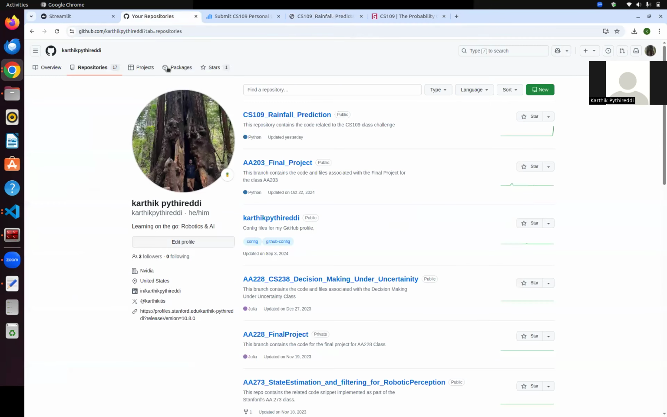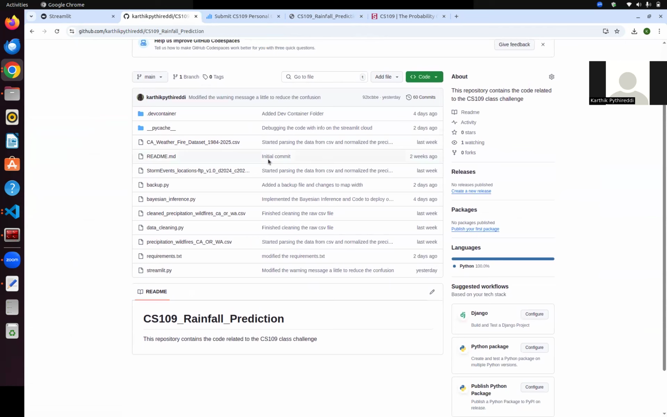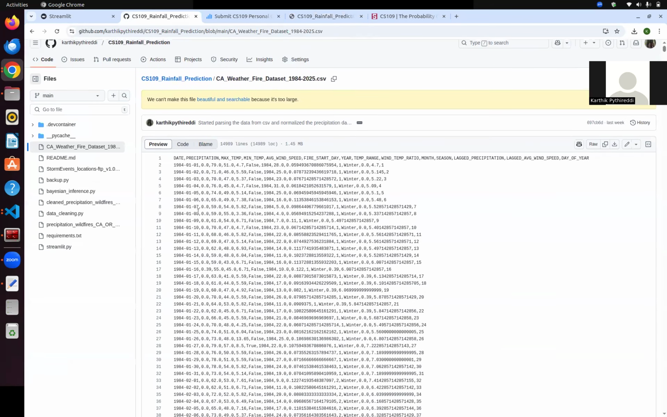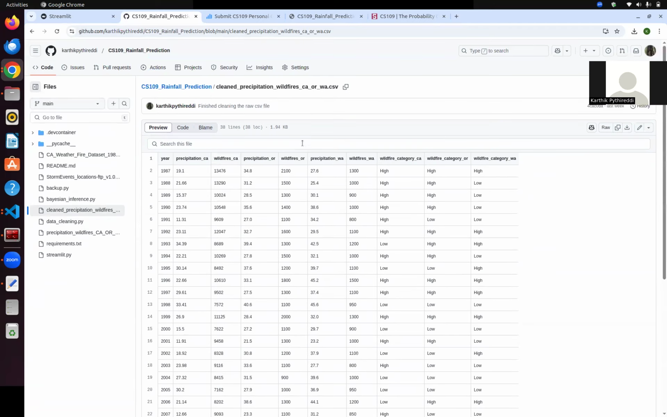So here's the repository. In the repository, I also shared on Gradescope how the respective code files look. This is the weather data which I initially got, and as you can see, this data is completely messy and not clean. So we try to clean this data using data clean.py, and once I clean and normalize the data, this is how the data set looks.